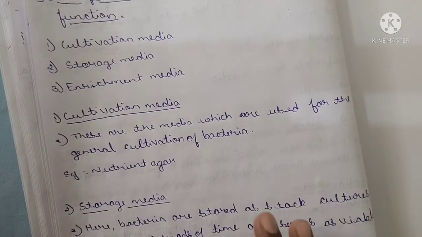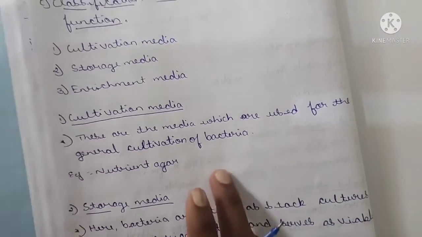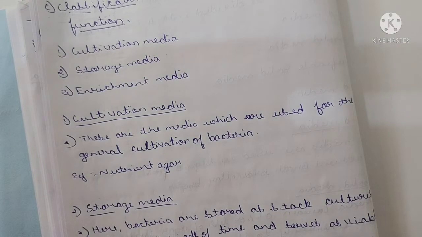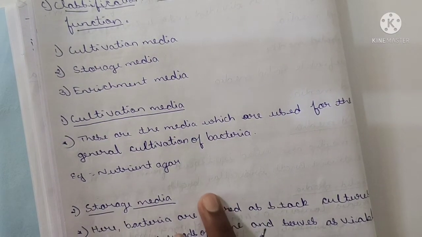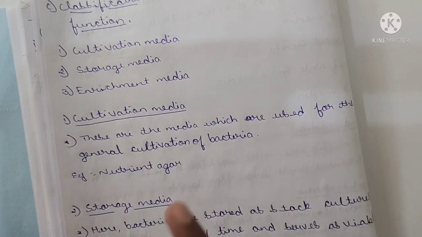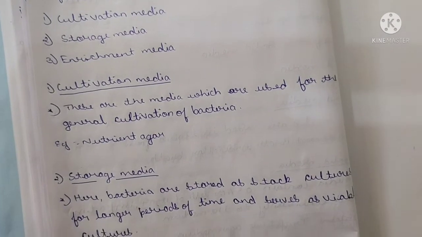First one is cultivation media. These are the media which are used for the general cultivation of bacteria, meaning what we use in laboratory conditions. In practicals, mainly this type of cultivation media is used, like nutrient agar. General practice.